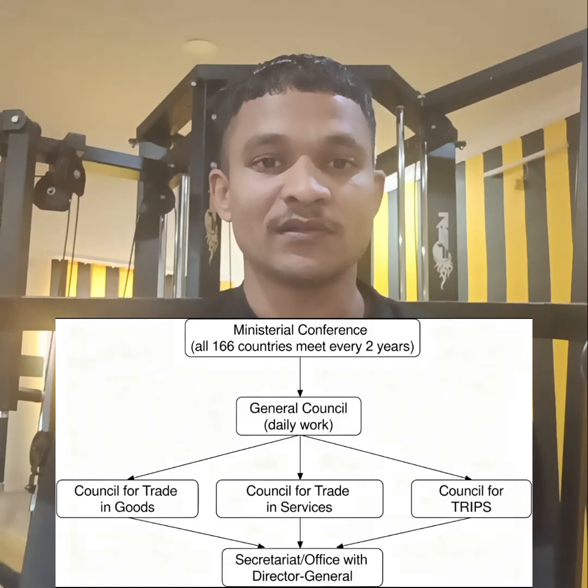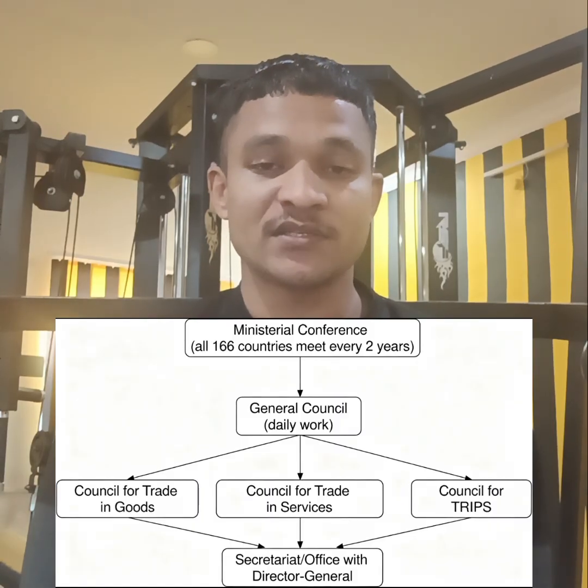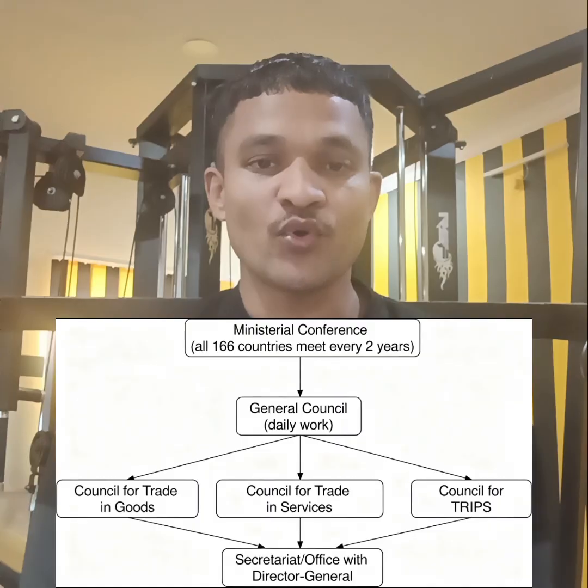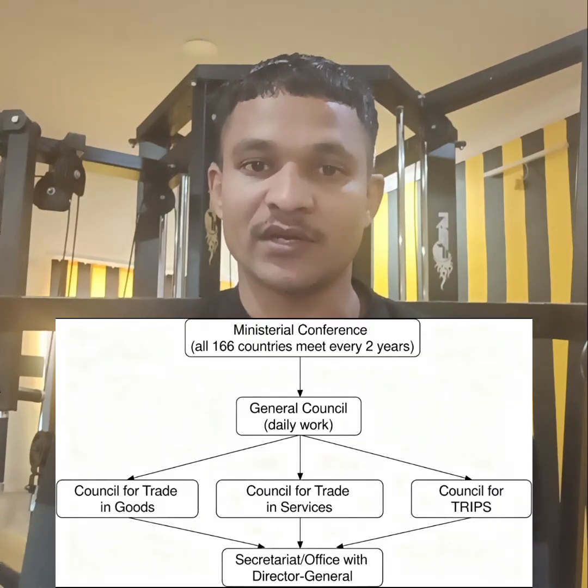Under the General Council, there are 3 councils. These are sub-councils. The first is called the Council for Trade in Goods. The Council for Trade in Goods focuses on trade. Whatever we import and export to other countries, all that trade is handled by the Council for Trade in Goods.